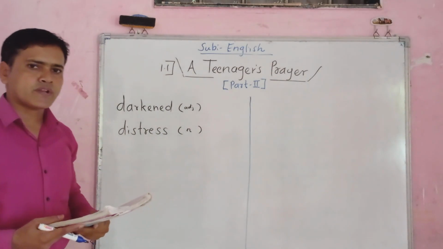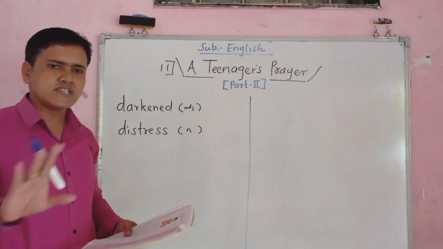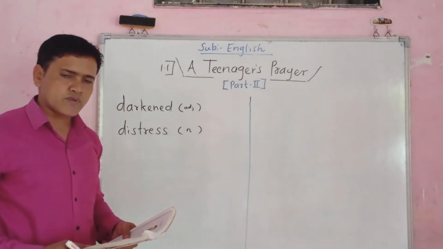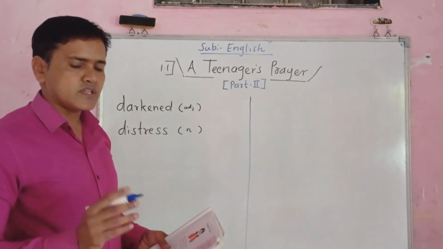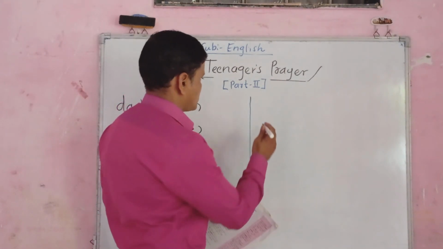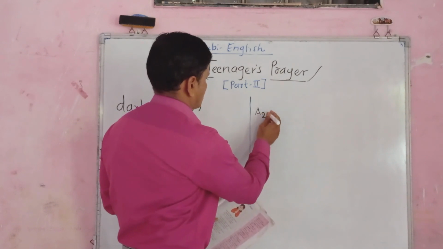Now our next step is to see some easy questions based on the same stanza. As you have read it carefully, you can easily answer those questions. So friends, write that question in your notebook. The question is, it's A2 type.